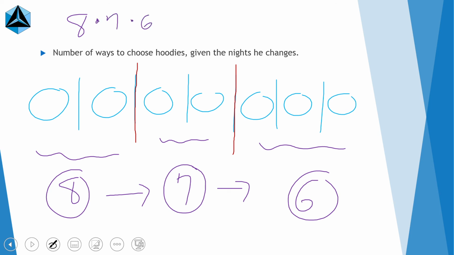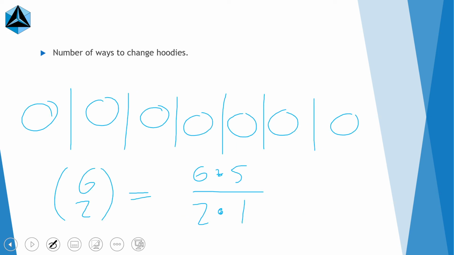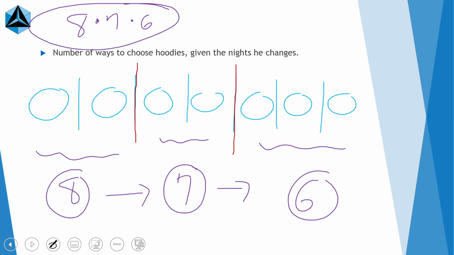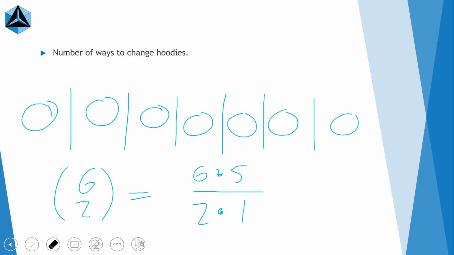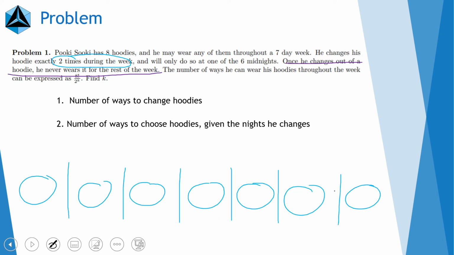So now all we need to do is extract the answer. Going back, we said we just need to multiply this value by this value. So we multiply that together, times 8 times 7 times 6, and this is going to be our answer. To make our computations a little easier, I made the answer so that it's in the form 8 factorial over 2 to the k. So let's do some rearranging.